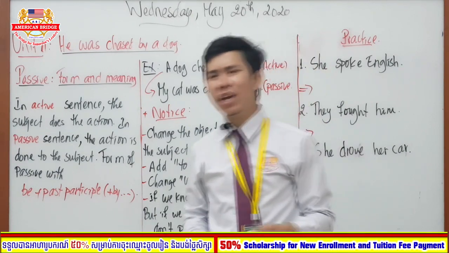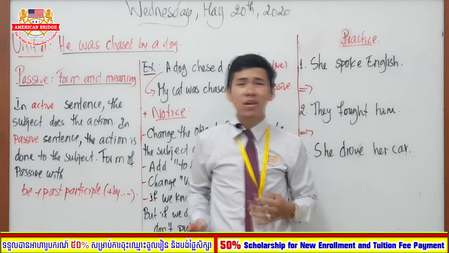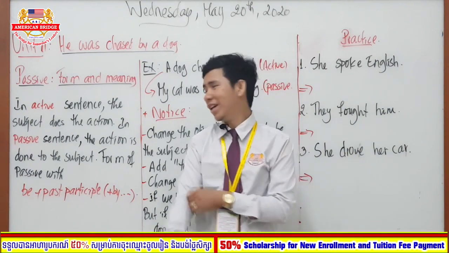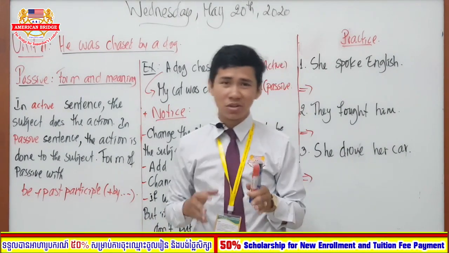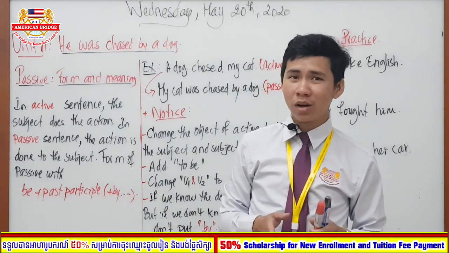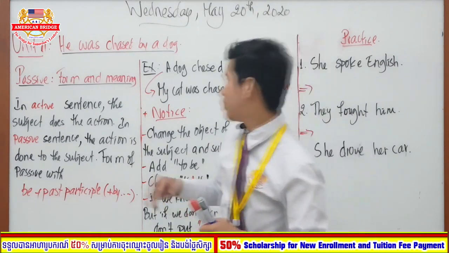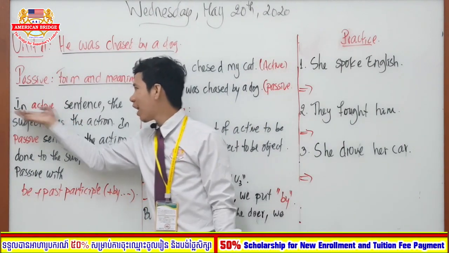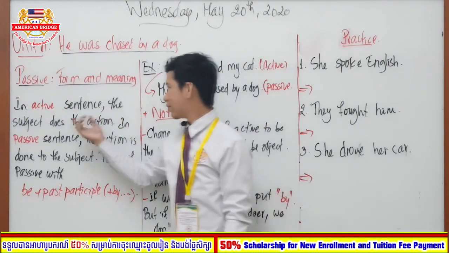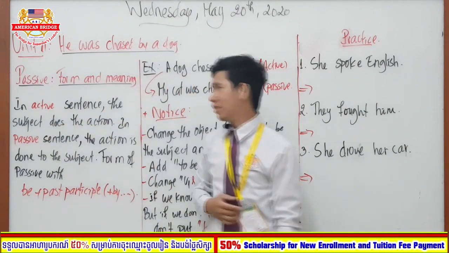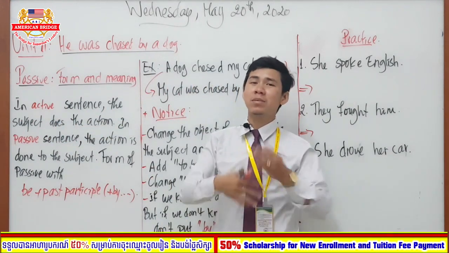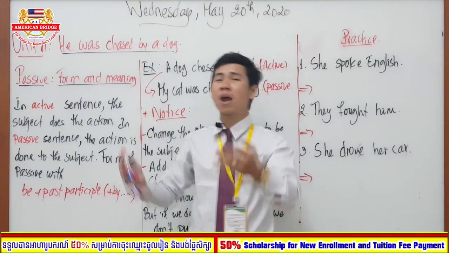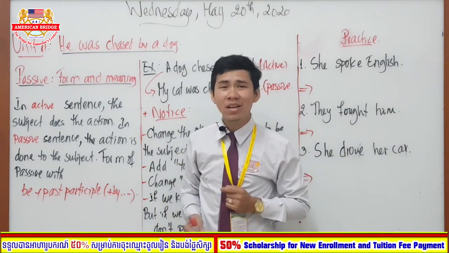So can you tell me, in your understanding, what do you think the passive is? Okay, let's move to our section here. I'm going to explain active and passive one by one. The definition: in an active sentence, the subject does the action. So we can say the subject is the doer. The subject does the action to the object.